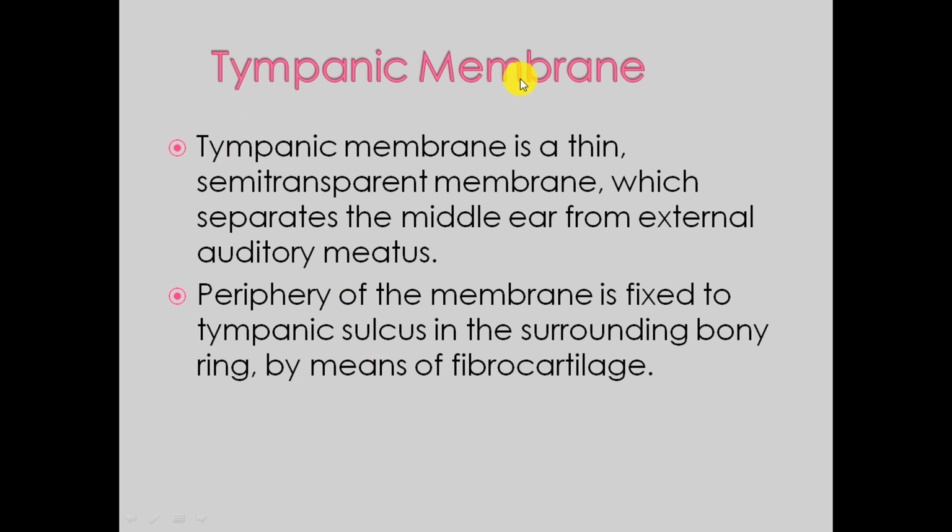First is your tympanic membrane. Tympanic membrane is a very transparent, very fine membrane known as eardrum. Tympanic membrane is a thin semi-transparent membrane which separates the middle ear from the external auditory meatus. The periphery of the membrane is fixed to the tympanic sulcus in the surrounding bony ring by means of fibrocartilage. So tympanic membrane आपका disc-like structure है, that separates the middle ear and the external ear, and it is also known as eardrum.